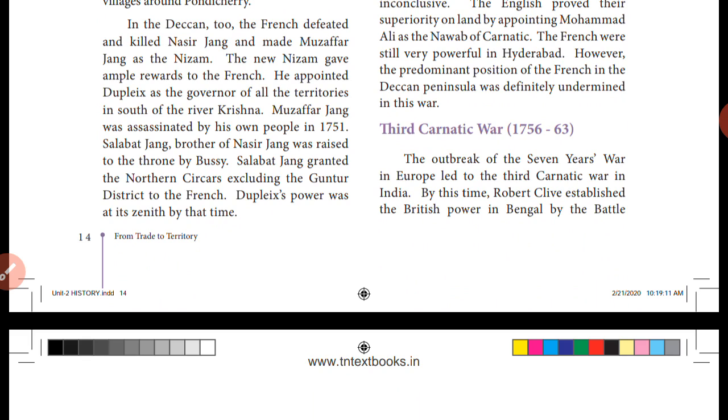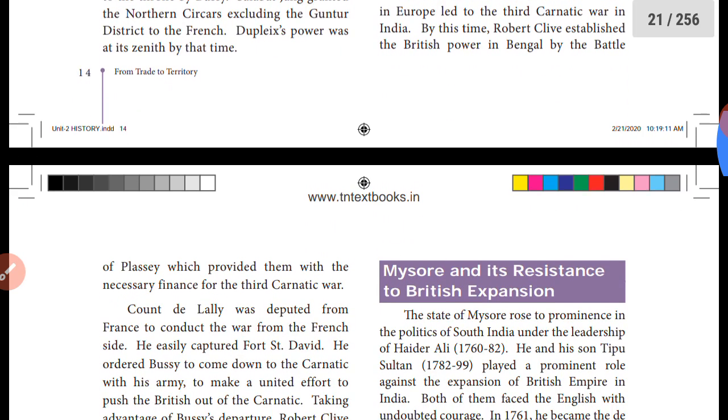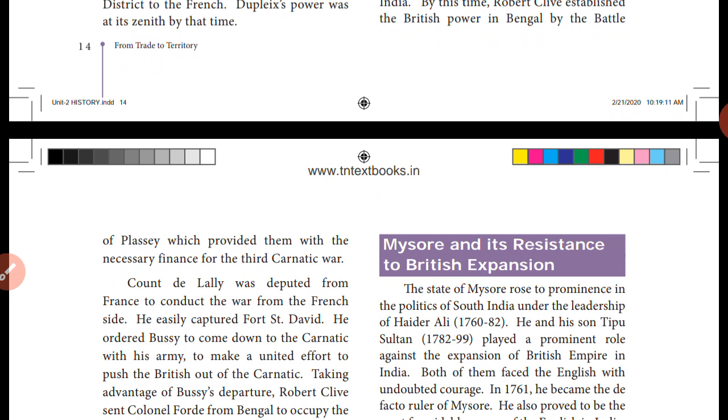Third Carnatic War. This war started in 1756 and ended in 1763. The outbreak of the Seven Years' War in Europe led to the Third Carnatic War in India. The war happened in Europe, and there was a reflection in our country. That created the Third Carnatic War between French and British. By this time, Robert Clive had established the British power in Bengal by the Battle of Plassey, which provided them with the necessary finance for the Third Carnatic War.